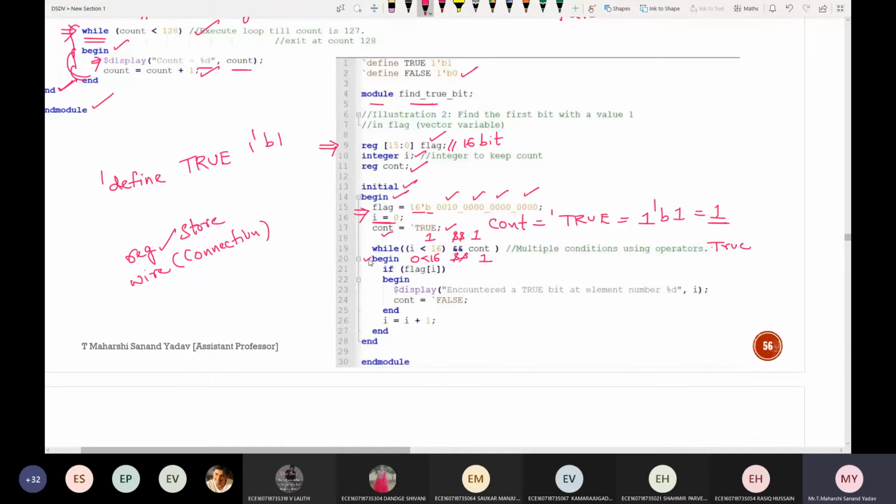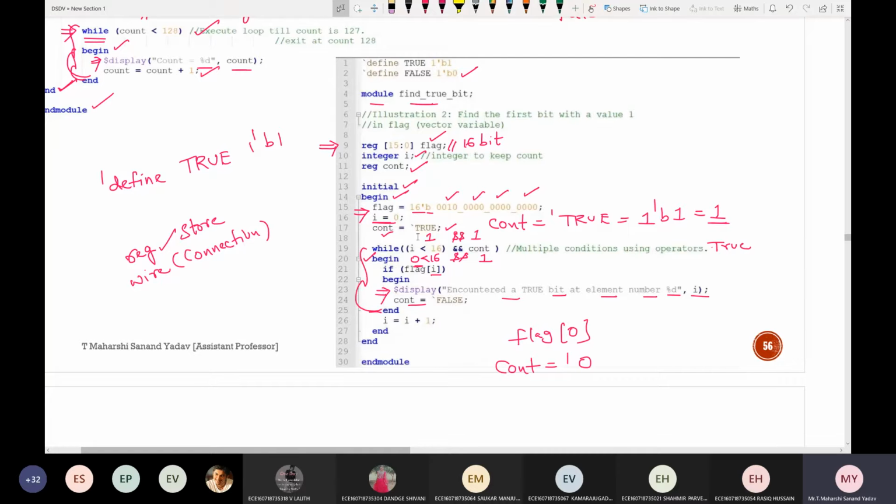So while this is true, enter into this particular statement. Begin, if, check if flag[i]. What is the value of i? Initially it is 0, right? So that's why flag[0]. So display this particular value: $display encountered a true bit at element number %d. So 0 will be displayed. Next, count is equal to FALSE, so what value will be taken here? 0, 1'b0. Again end, go back to the condition again. Until this condition is false, it will keep on executing.